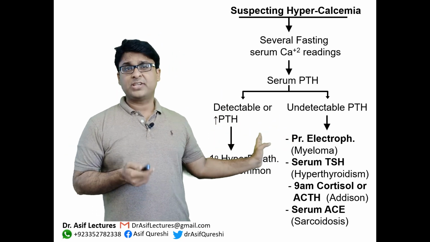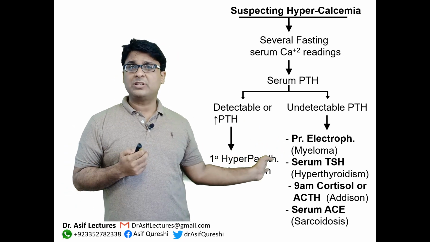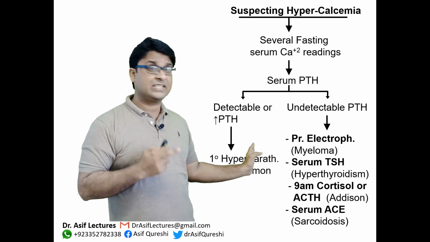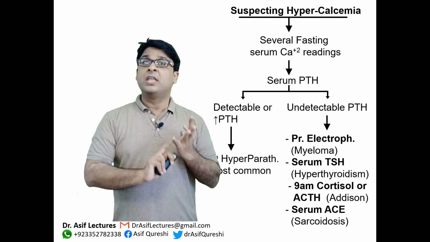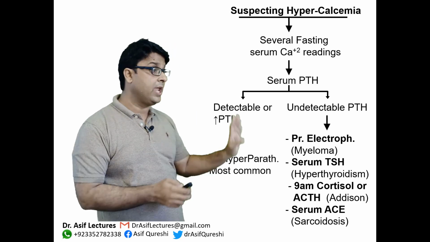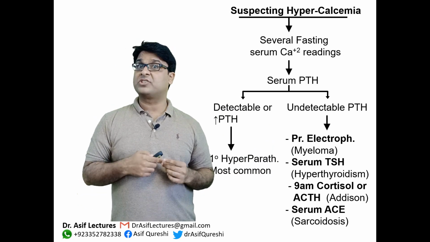You have to do serum TSH to exclude thyroid disorders. You need to do a cortisol test to exclude Addison disease. I told you, thyrotoxicosis, thyroid problems, and Addison disease are also causes of hypercalcemia, okay? And you need to do the ACE levels to rule out granulomatous disease, sarcoidosis.